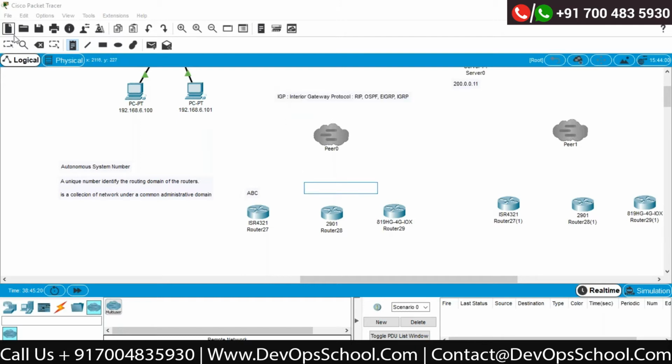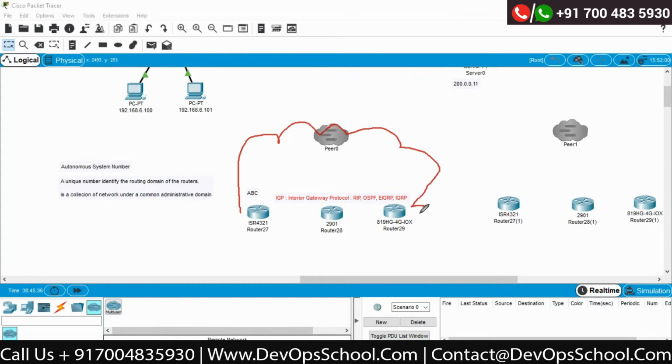That means the protocol can work within a single routing domain. Within your company, within this entire structure, if I want to do any kind of routing, the protocol I am using is called an interior gateway protocol, correct?